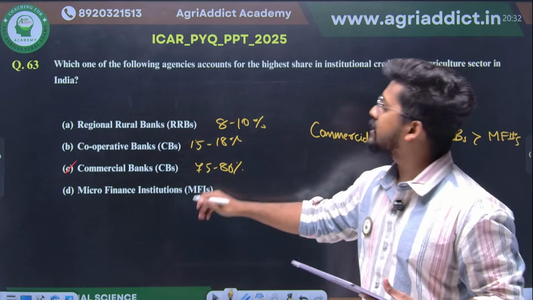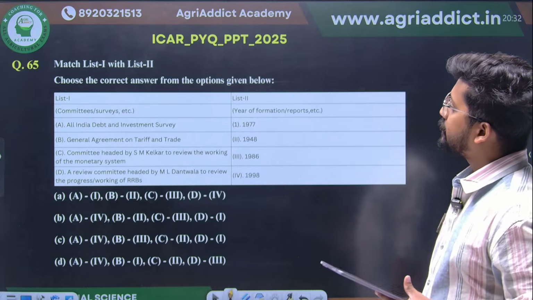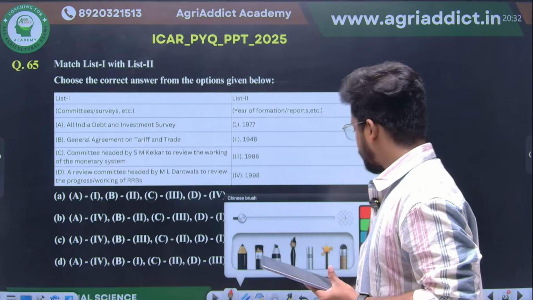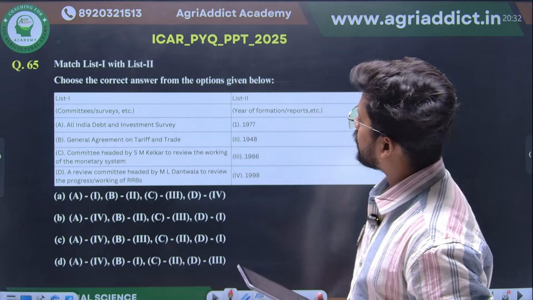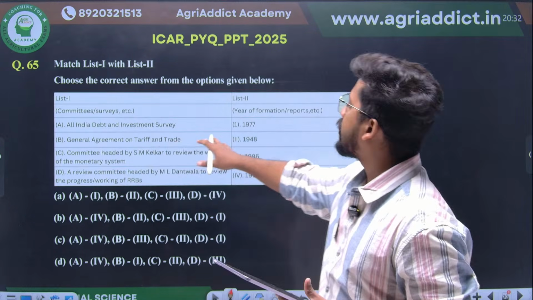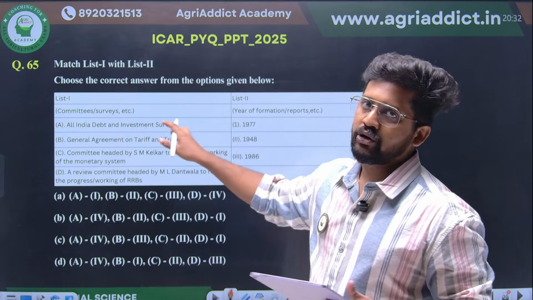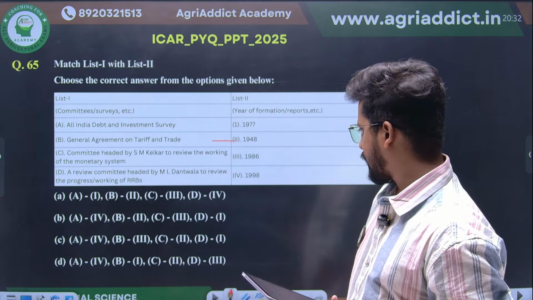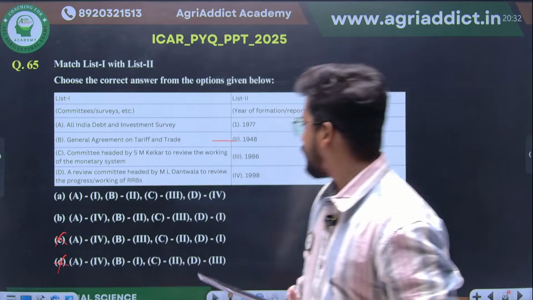So the answer will be commercial banks. Update your memory regarding this. Then match list 1 with list 2. Again a factual question from agricultural finance, and you will know that the General Agreement on Tariffs and Trade, GATT, came in 1948 and the WTO in 1995. So B will be connected with 2. Answers A as well as B, so C and D are eliminated.